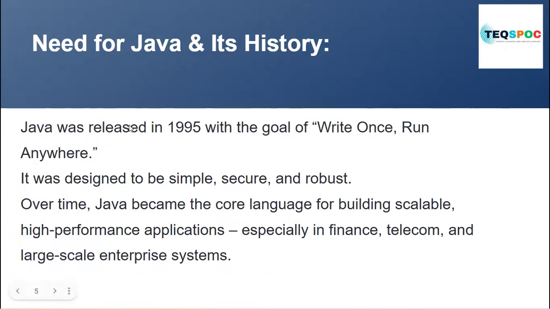So, the need for Java and its history. Java was released in 1995 with the goal of write once, run anywhere. Okay. Develop the code once, run it on any system, on any platform. That is the basic goal of Java. It was designed to be simple, secure, and robust. And over time, Java became a core language for building scalable, high-performing applications, especially in finance, telecom, and large-scale enterprise systems.